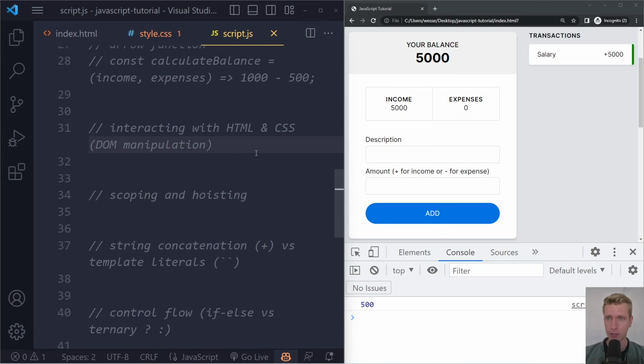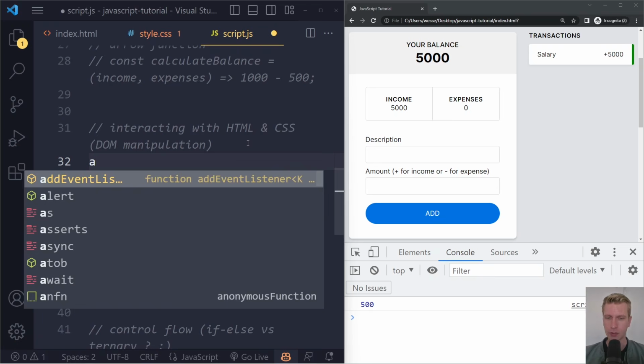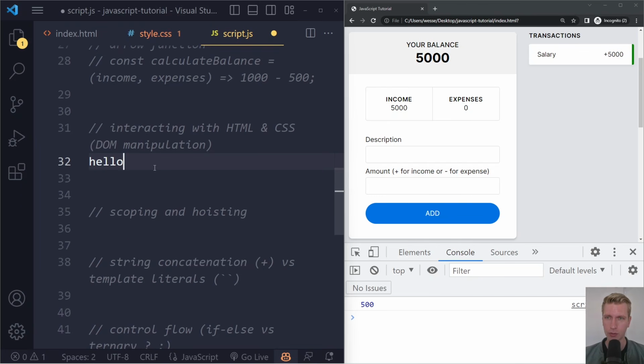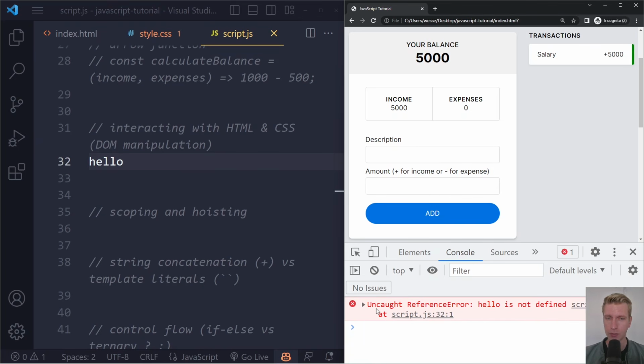Another word for this is DOM manipulation. So if we want to change something here in the document, you can see this HTML as the document, we can do some DOM manipulation. Now, by the way, if I type something here like hello, just a word here, it doesn't work. If I save here and refresh, the browser will let us know that there's a problem. By logging something here to the console, it will say hello is not defined, we get an error, because we have not created hello.